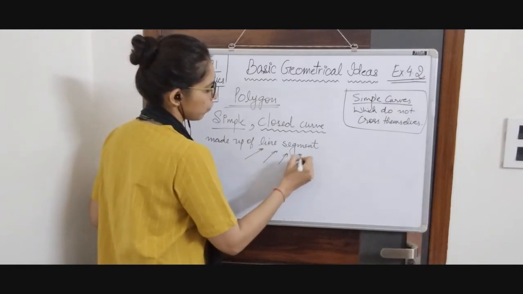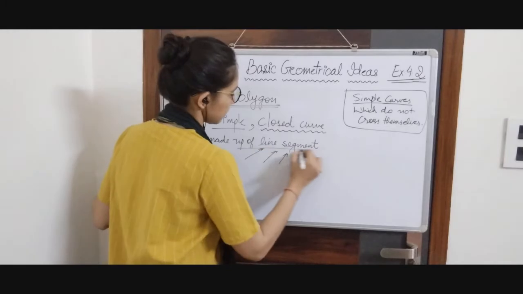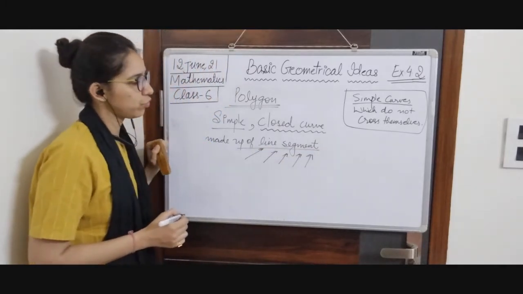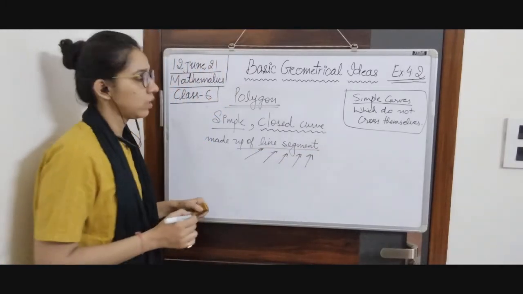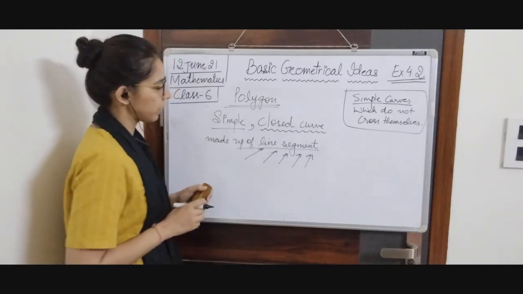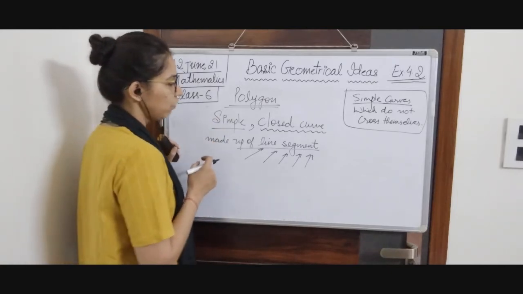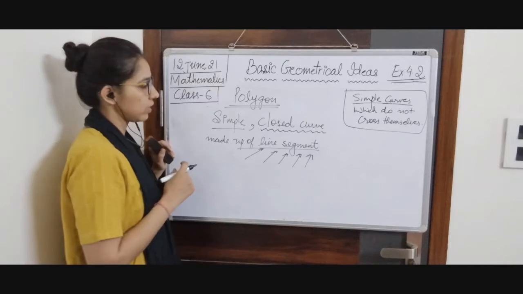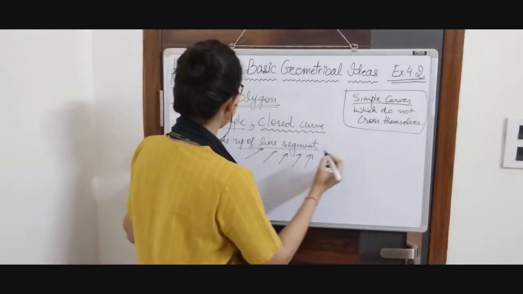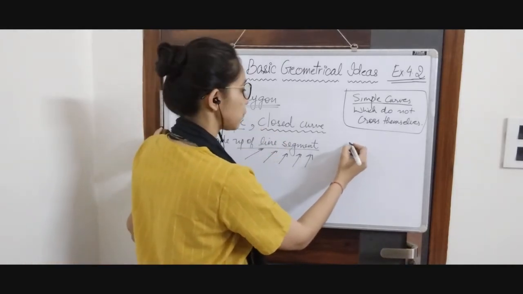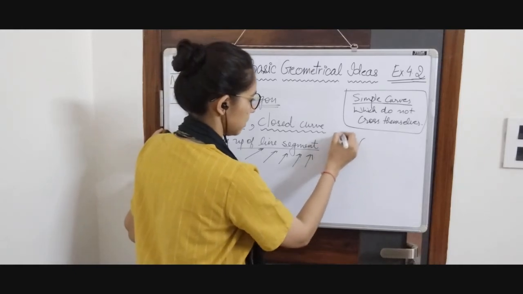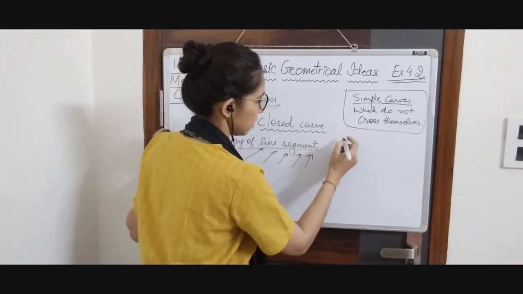We have to check three things if we want to be sure that it is a polygon or not. I am going to draw two figures, two curves. We will check which one is a polygon and which one is not.